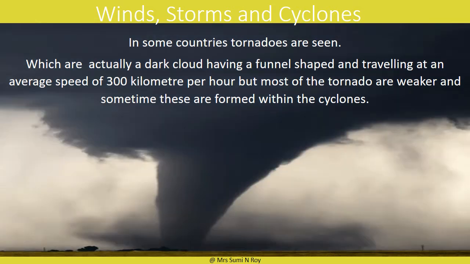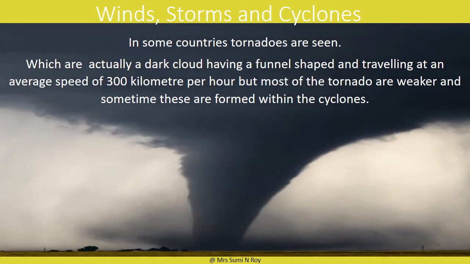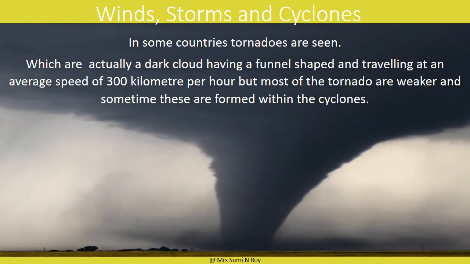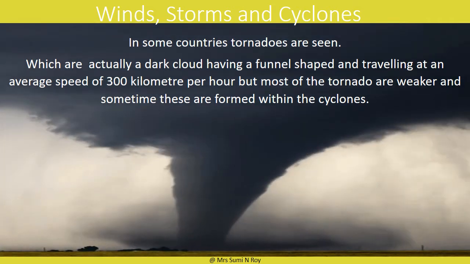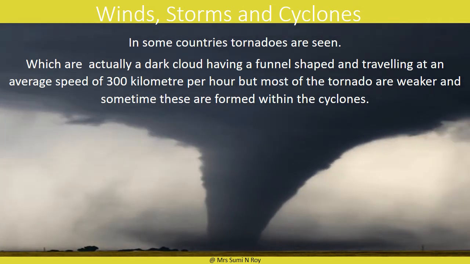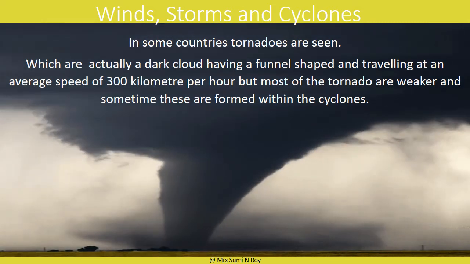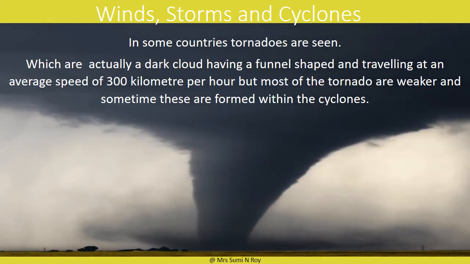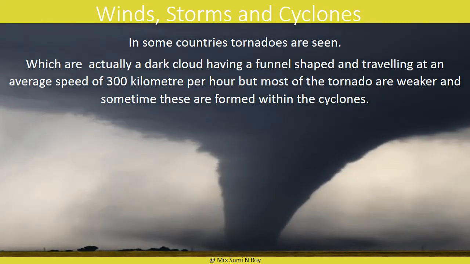A tornado can cause extensive damage to buildings. When a tornado passes over a building, it sucks up air from around the building. This makes the pressure on the outside of the building much lower than on the inside, and the building can explode.